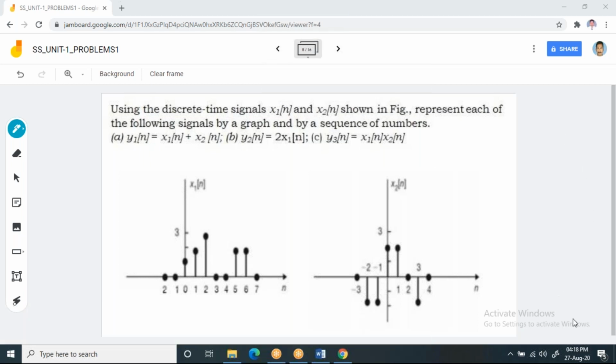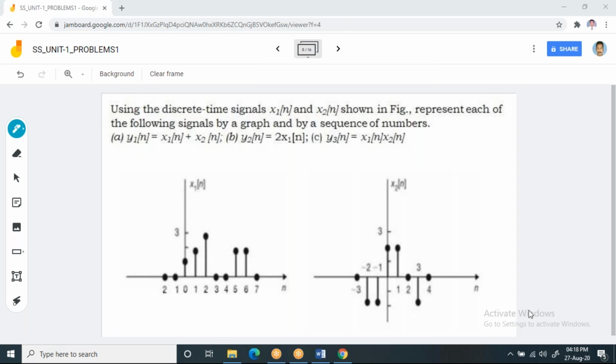Yeah, x1 of n: 0, 0. Yeah, good. 1, 2, 3. Good. 0, 0. 2, 0. Yes, right. Yeah, Bhavya, great. Good. Jyoti, you also good. Right. Sri Lakshmi, okay, right.